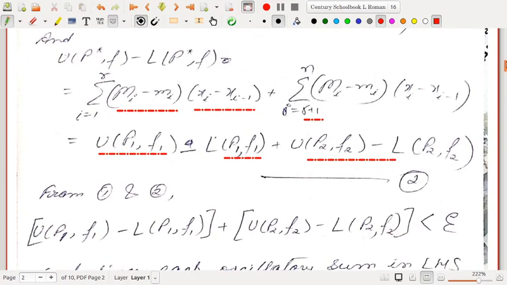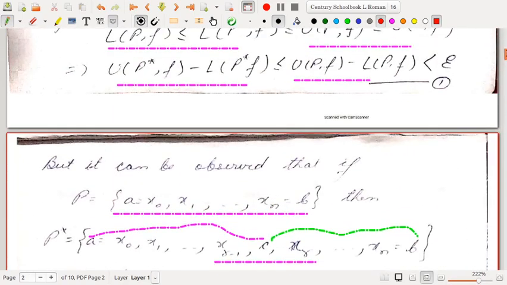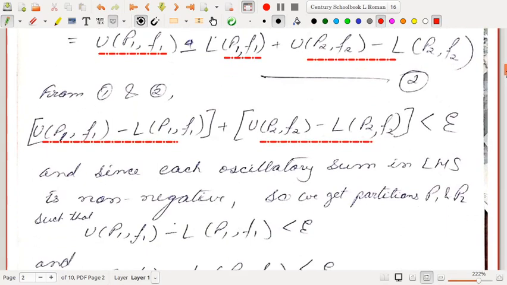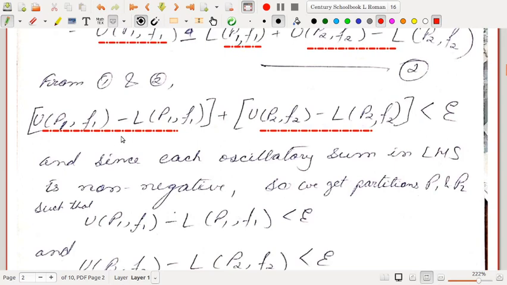Now from 1 and 2, 1 was this inequality and 2 is this equality. So from 1 and 2 we can see that this sum plus this sum is less than epsilon. But can we write that each of these is less than epsilon? This can be written because each oscillatory sum, this expression UPF minus LPF, that is called oscillatory sum, is non-negative, because the lower sum is always less than the upper sum.